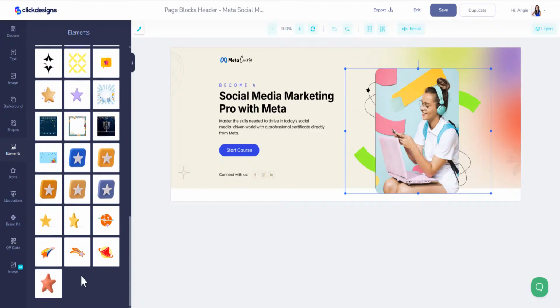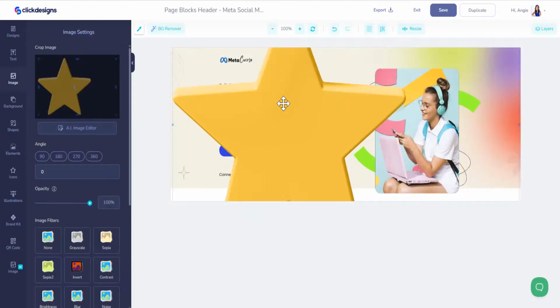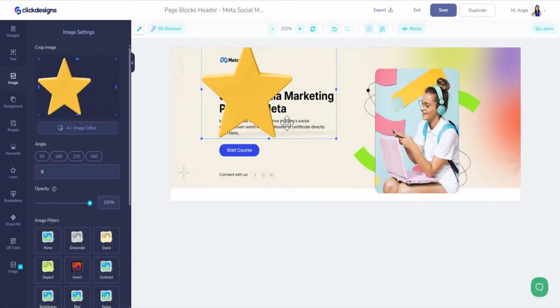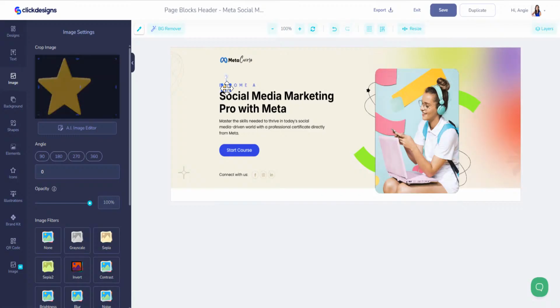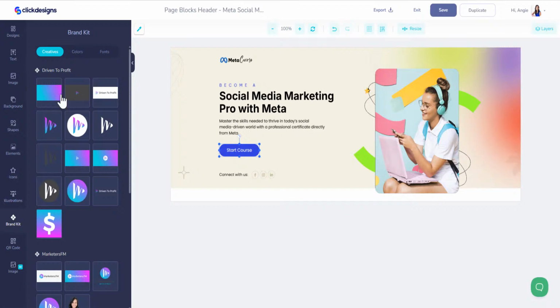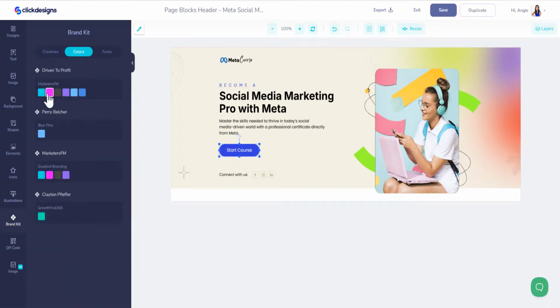This one, I want to try to find a similar. This one's perfect, and we can make this smaller, just like so. Here we go, there we go. And then we're going to move that over here, right? So if we like the yellow one, we can keep that. I kind of like the yellow. I'm going to do a colorful one today because I want to show you guys that you can change these to colors that you want. Like if I go to brand kit, I can change them to my pink or my blue, but for the purpose of this, why don't we do something fun? We can do whatever we want, right?